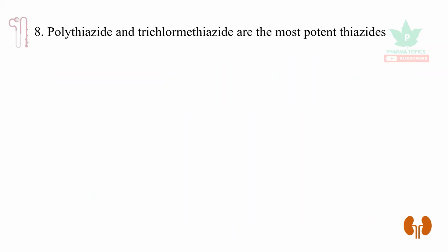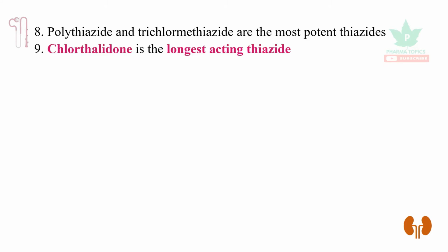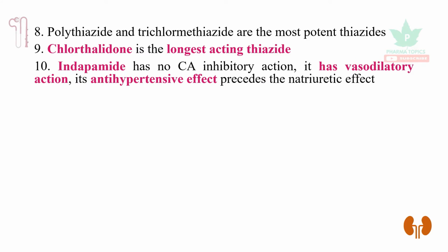Polythiazide and trichlormethiazide are potent thiazides. Chlorthalidone is the longest acting thiazide. Indapamide has no carbonic anhydrase inhibitory action, but it has vasodilatory action. Because of this, it is a very good antihypertensive.